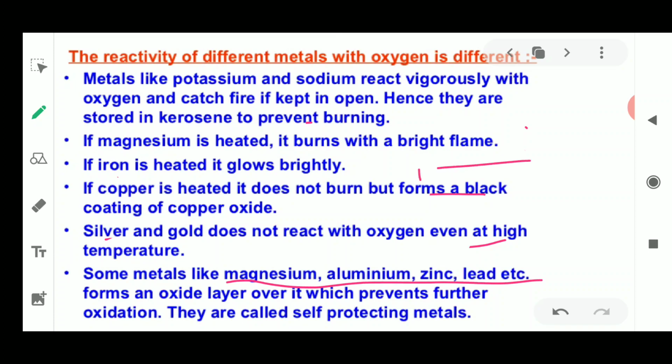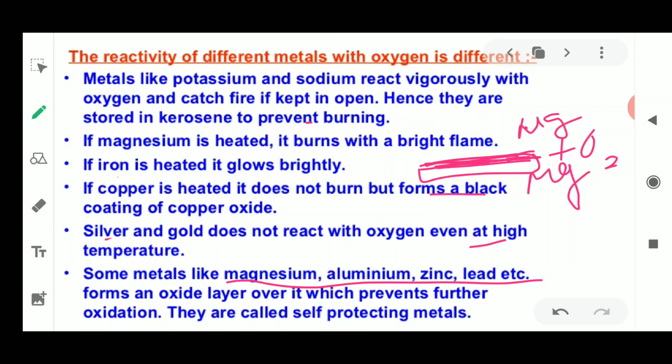Because magnesium is a metal, it reacts with oxygen and forms a layer of oxide, that is magnesium oxide.